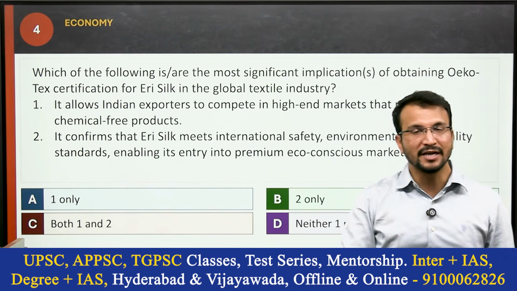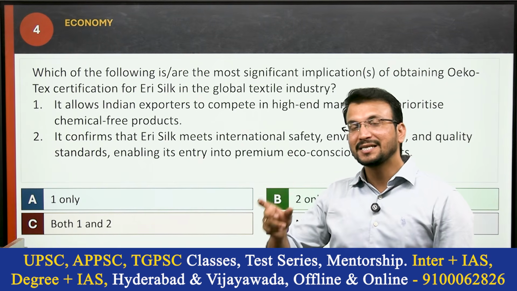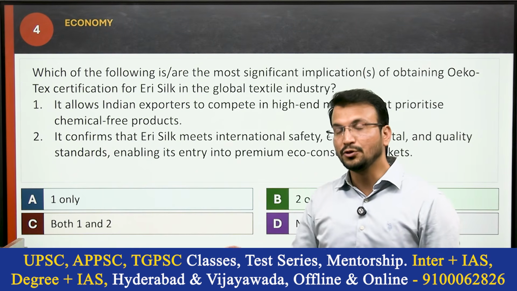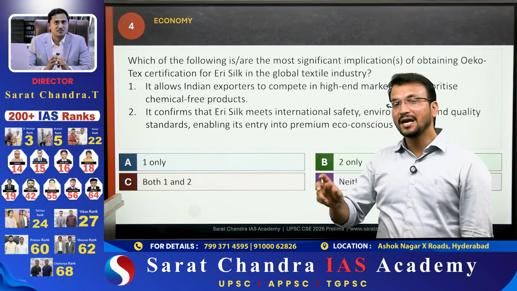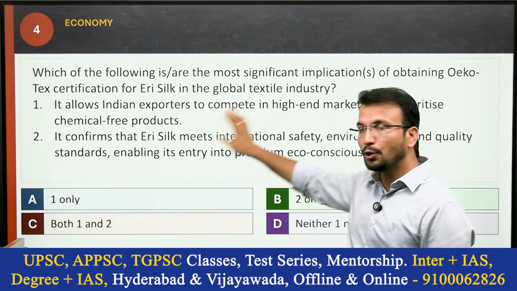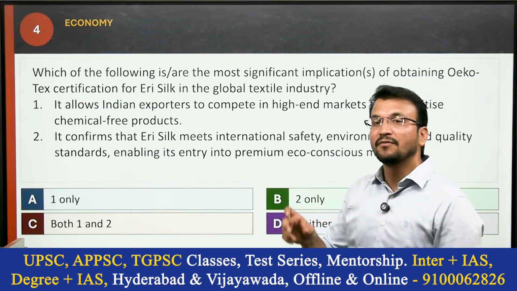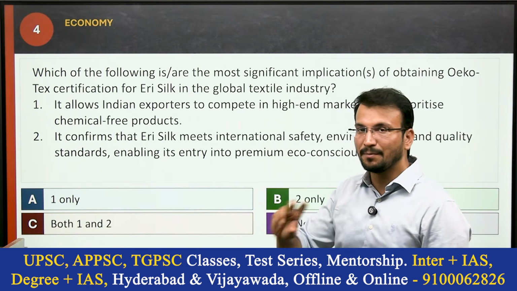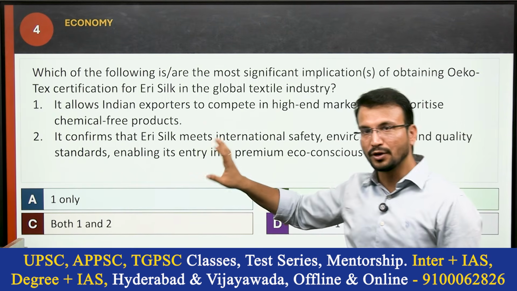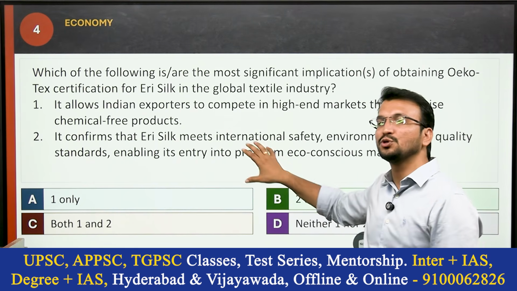What is OEKO-TEX certification? Basically, it covers 1000+ chemical hazards, chemicals that are harmful to human health. Those textile products, silk, that are free from the 1,000-plus harmful chemicals will get the OEKO-TEX certification. So recently Eris Silk got this certification. So from that point of view, this question was asked.